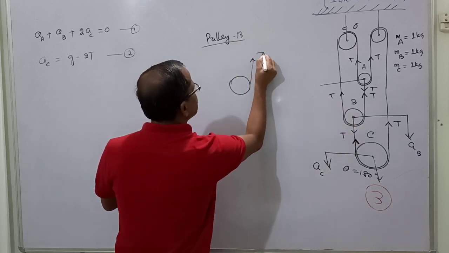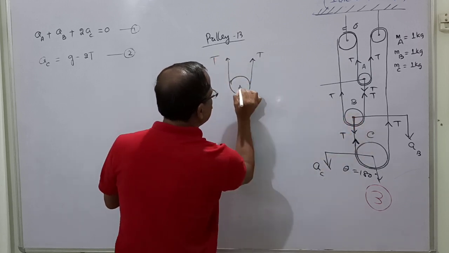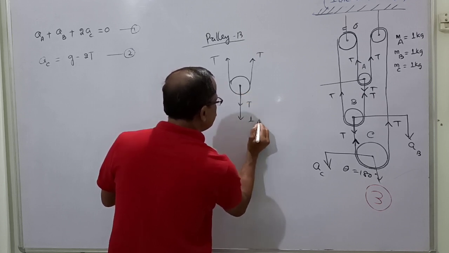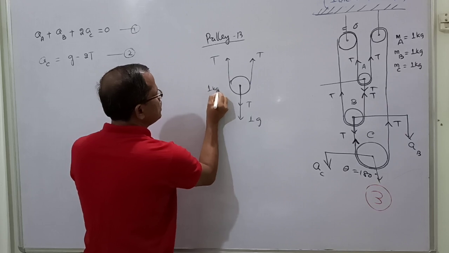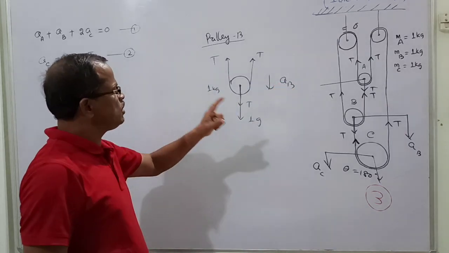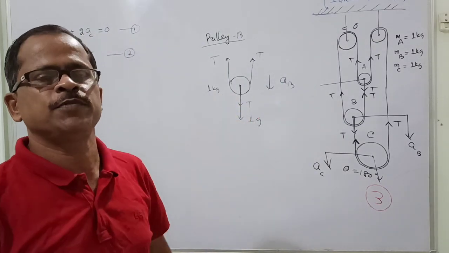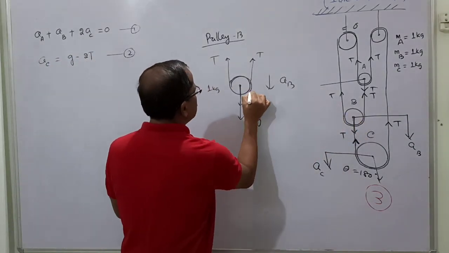Pulley B has tension upward. Here tension is upward. Again there is a downward tension T. Again there is a downward force of 1g, because the pulley has weight, 1 kg. This is equal to 1g, and it is coming down with acceleration B. Once you show the free body diagram perfectly, there is no chance of any error. So now I have shown the free body diagram of B.